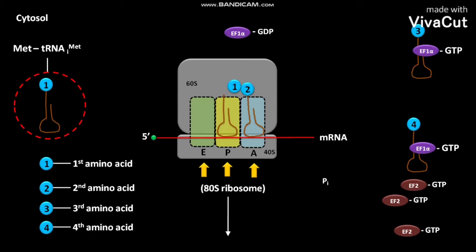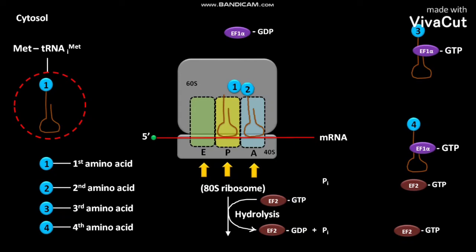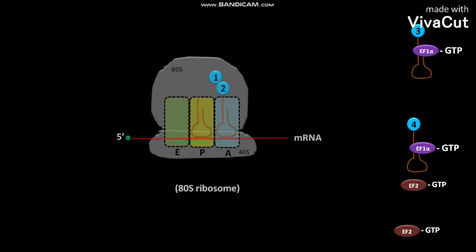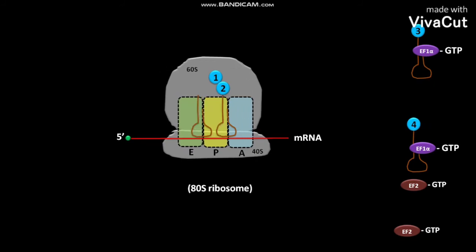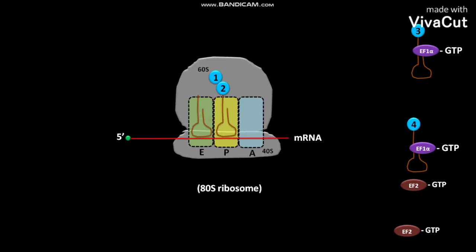In the next step, the GTP bound to EF2, or EF2.GTP, undergoes hydrolysis to produce EF2.GDP and Pi. Due to the hydrolysis of EF2.GTP, the 80S ribosome undergoes another conformational change. Due to this conformational change, the ribosome translocates one codon along the mRNA.